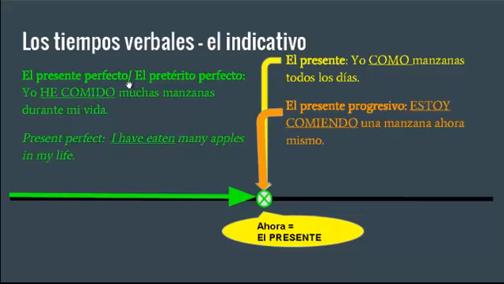The perfect tenses in Spanish are composed of two different verbs. There's the helping verb and there's the participle. And the helping verb is from the verb haber. And then we've got the past participle here. And that's your ido with er and ir verbs, and ado will come with the ar verbs. So I have eaten. So yo he is I have, and eaten is comido. So it's what I've done up to this point in my life. He comido. I have eaten many apples in my life. And it includes the present. It's not just ends here.